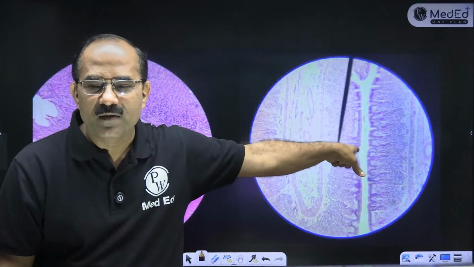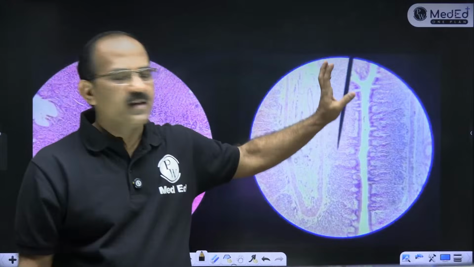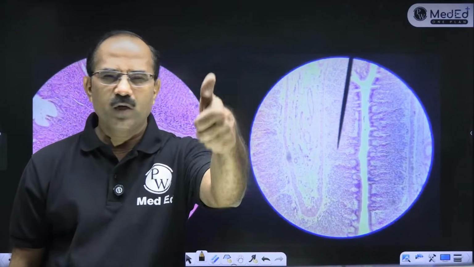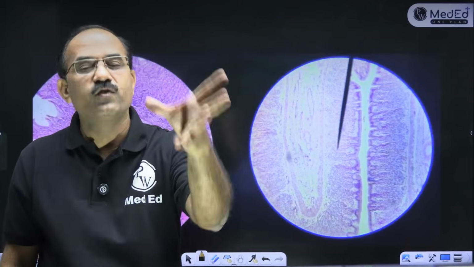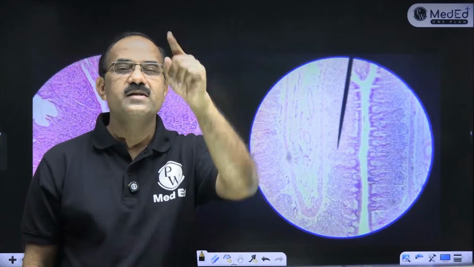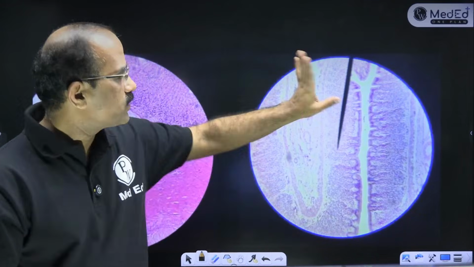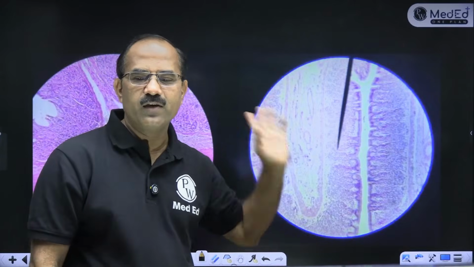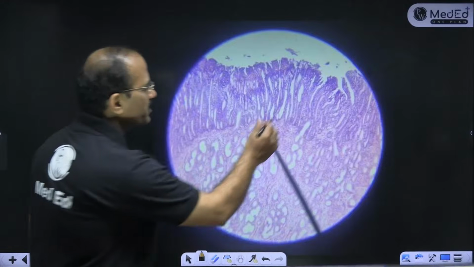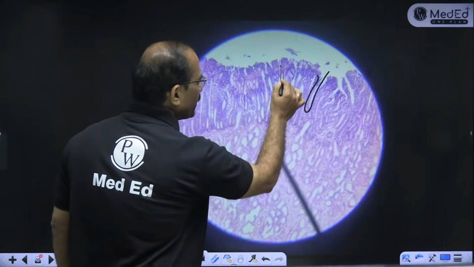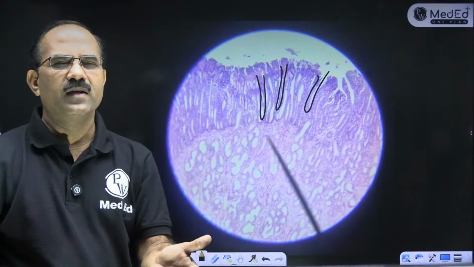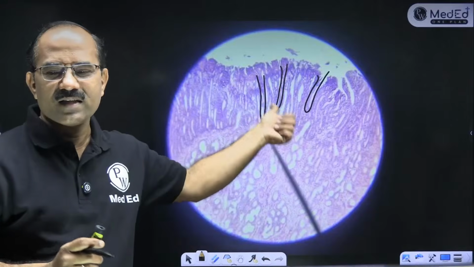This is, yes, Ashish. This is the fundus of the stomach. Simple columnar epithelium है and a colorful slide because chief cells, parietal cells होते हैं, तो it looks a very colorful slide. Gastric pits are less deep. So this is fundus of the stomach. Very good. If you compare it with this, look at this slide, बच्चों. The gastric pits are deep, deep, deep. And this is a less colorful slide as compared to fundus. This is pylorus.